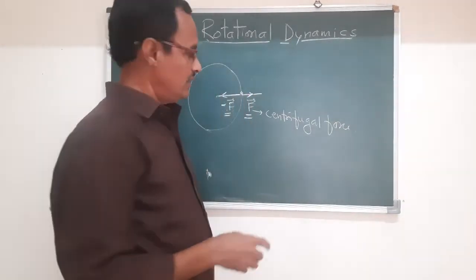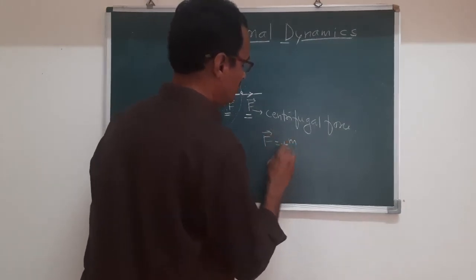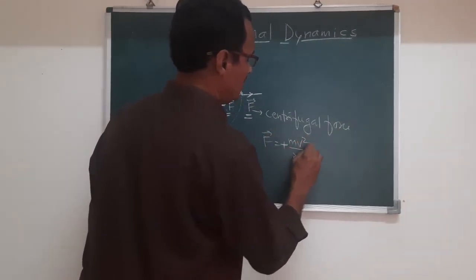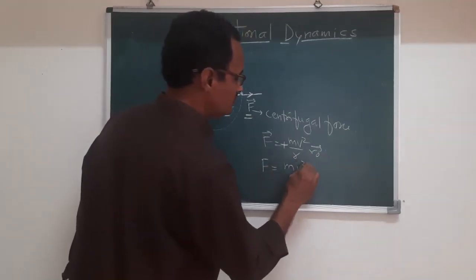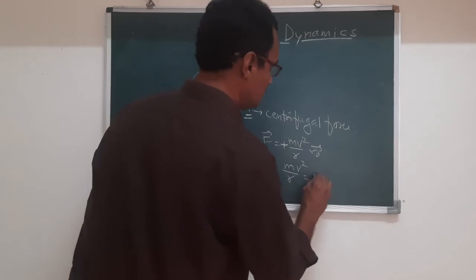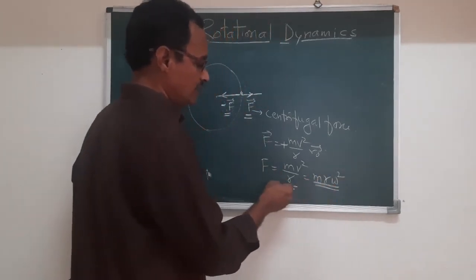in the circular orbit, and therefore the magnitude of the centripetal force F is equal to what? Plus mv square by r unit vector r0, and the magnitude F is equal to what? mv square by r, or in terms of angular velocity, m r omega square, the same magnitude as the centripetal force.